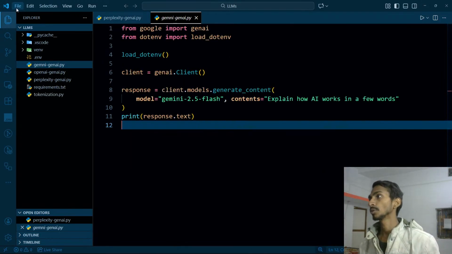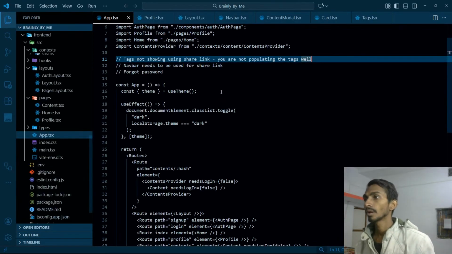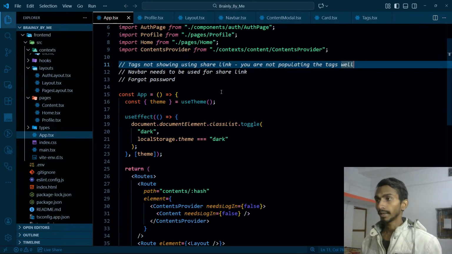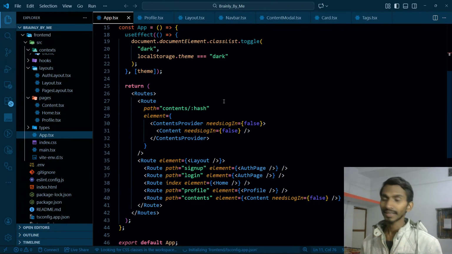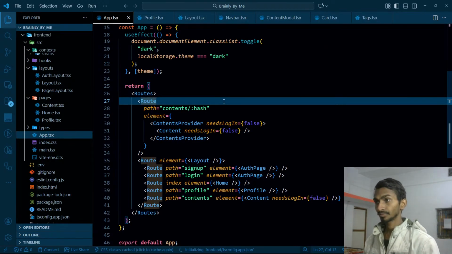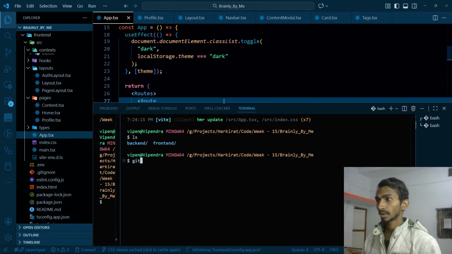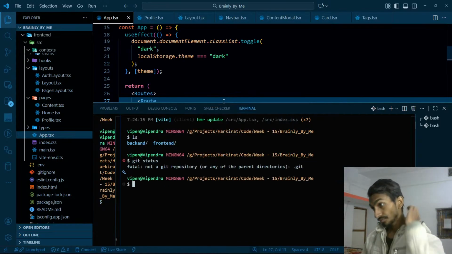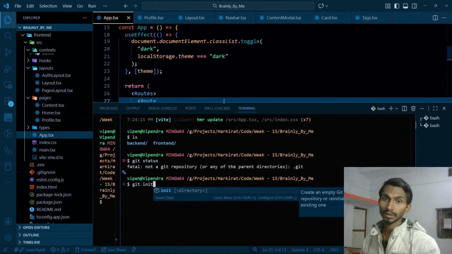Again, I was learning about the models, like LLM models. Okay, let's do one thing. ls, git status. Let's initialize the git repository because it is at a good level right now.